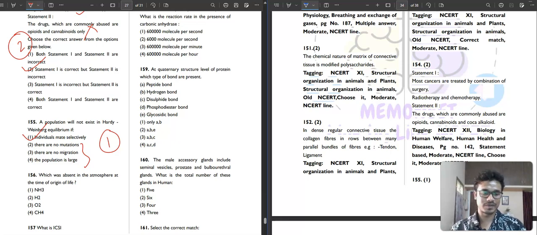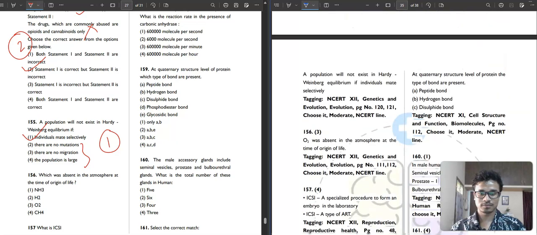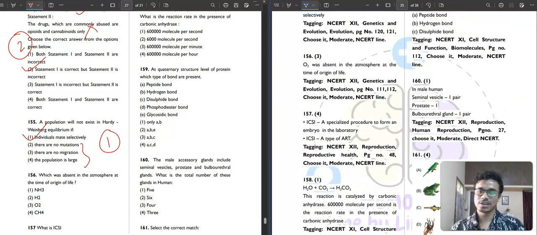Then question number 156. It is saying, which was absent in the atmosphere at the time of origin of life? NH3, H2, O2, CH4. I think you can just say that O2 was absent. Third option is the correct answer. Oxygen was absent. It formed later. Then 157.